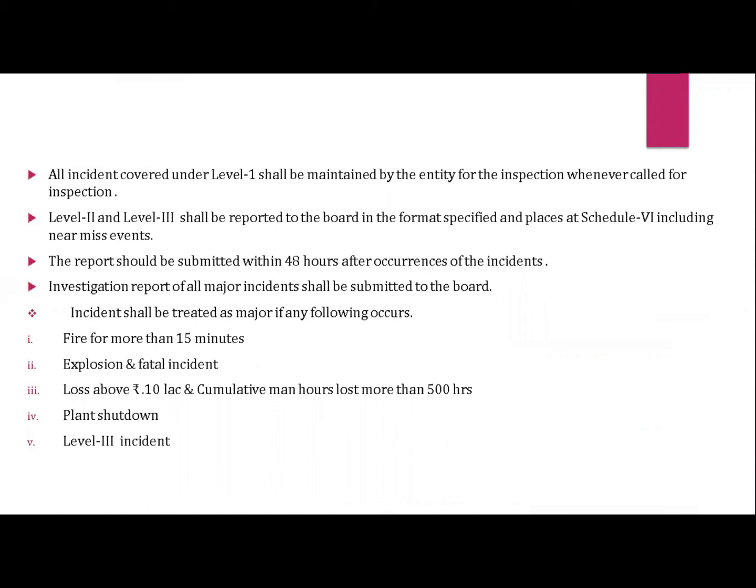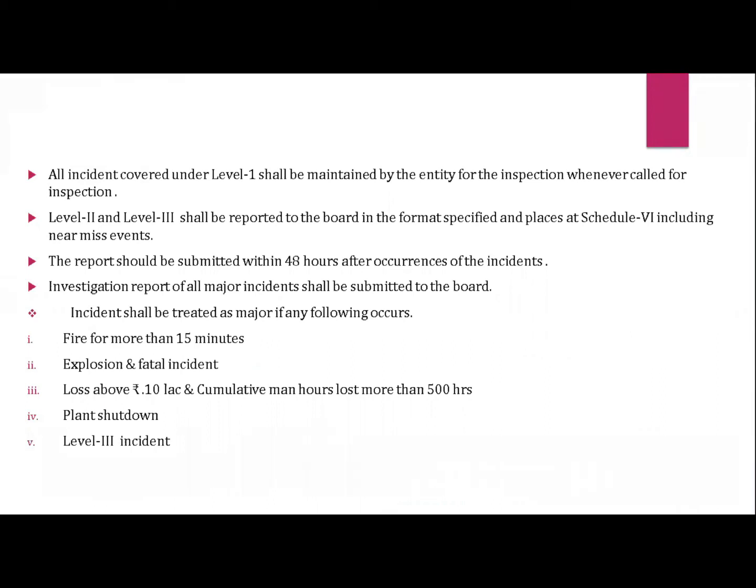Level 2 and Level 3 shall be reported to the board in the format specified in Schedule 6, including near misses events. The report should be submitted within 48 hours after occurrence of the incident. Investigation report of all major incidents shall be submitted to the board.